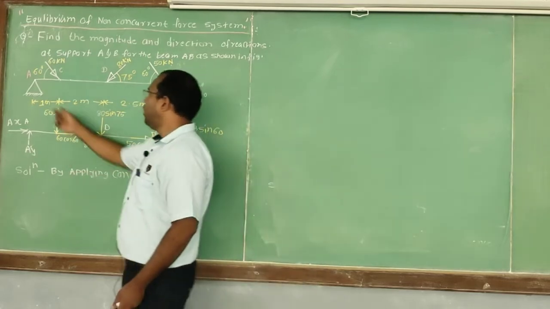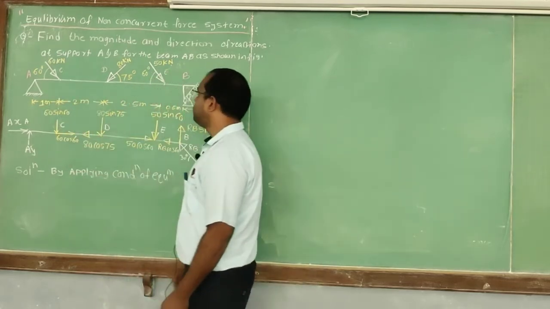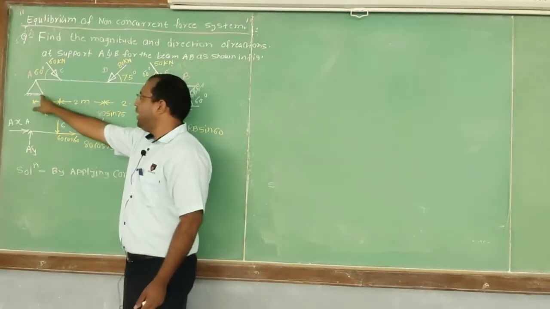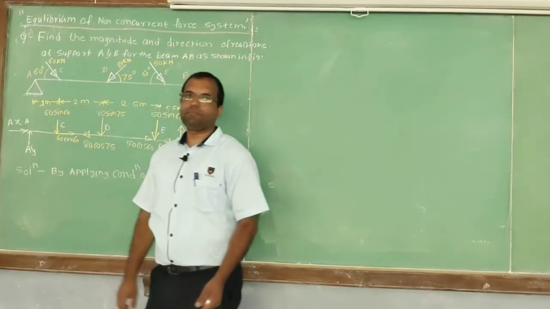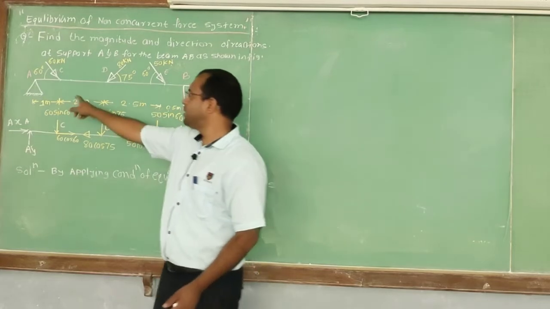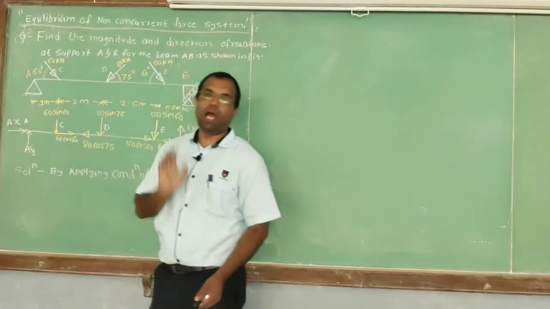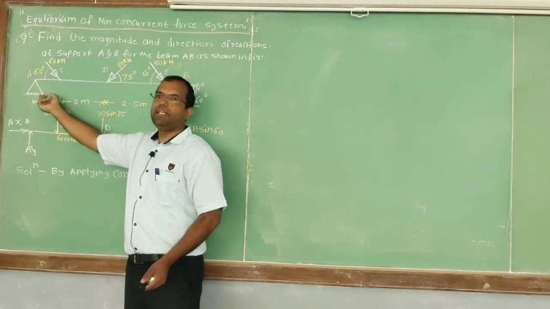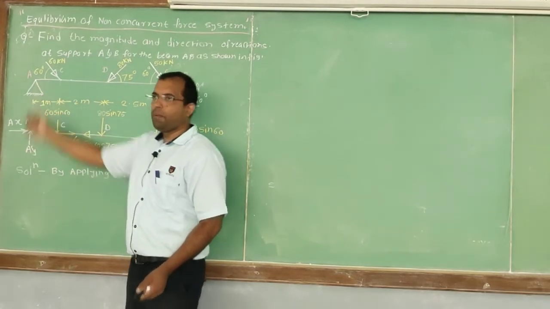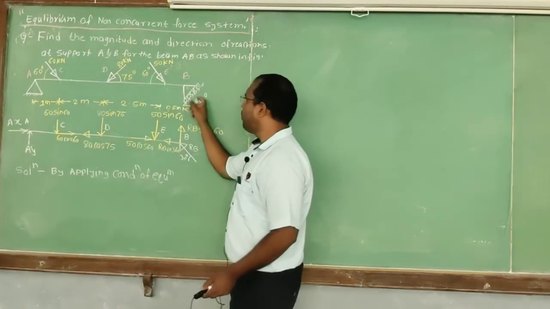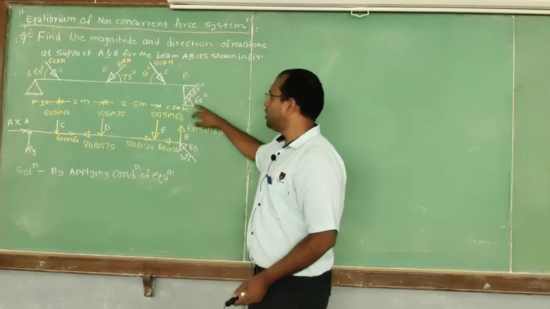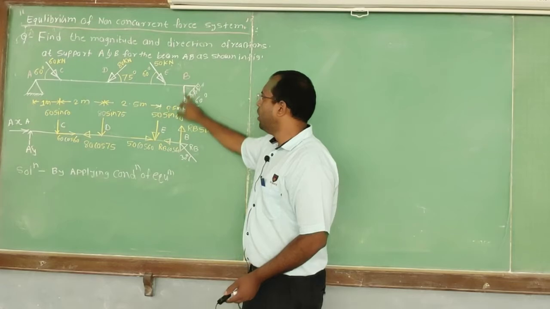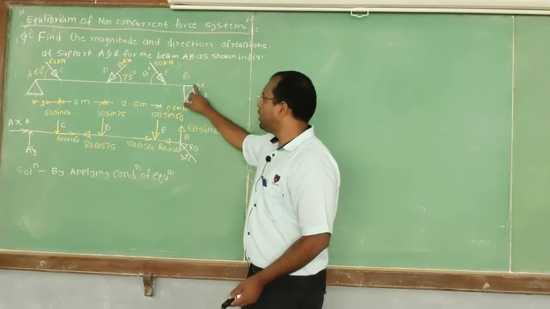So here one beam is given. The span of the beam is 6 meter. At point A, which type of support is there? At A, there is a hinge support. Then at point B, there is an inclined plane, and on that inclined plane the support is there.